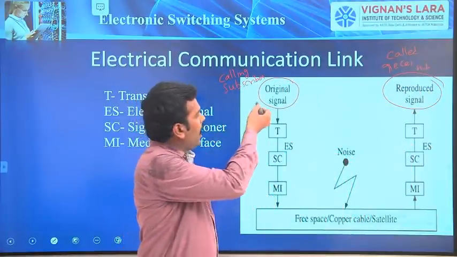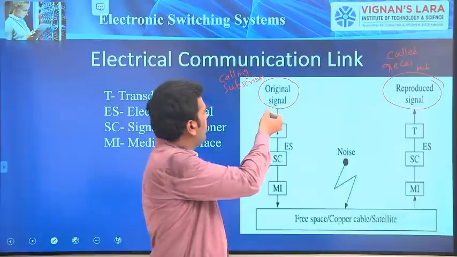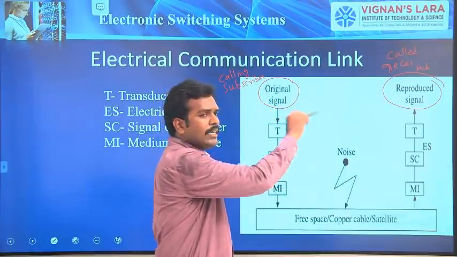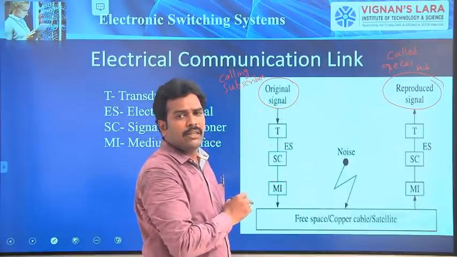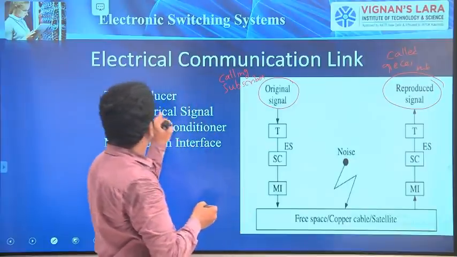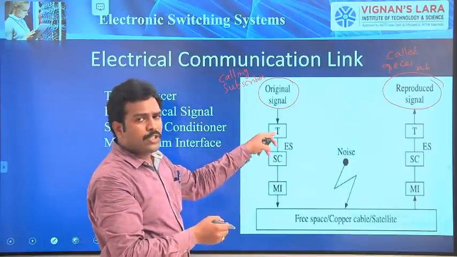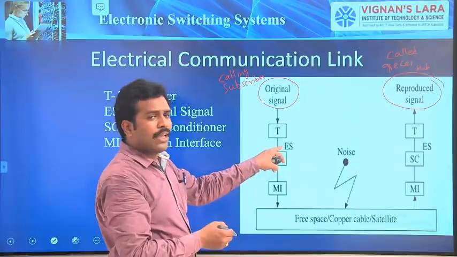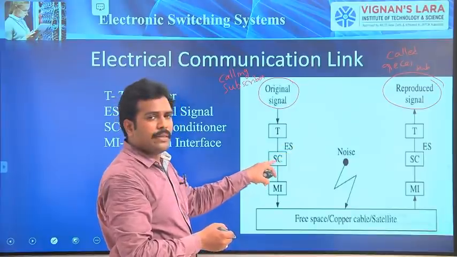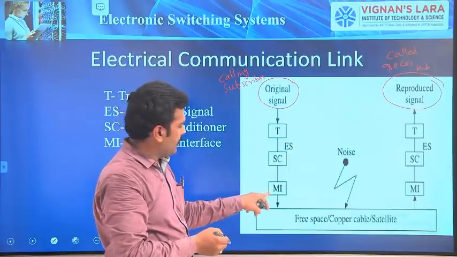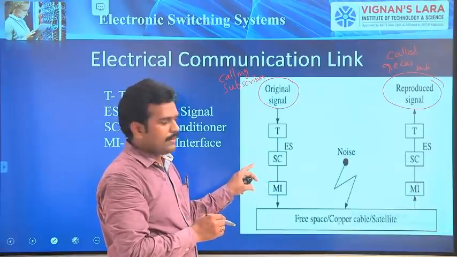How the signal is transmitted from the calling to the called subscriber in an electrical communication link, that we'll see now. What is this thing? Nothing but a transducer. ES means electrical signal, SC means signal conditioner, MI means medium interface.